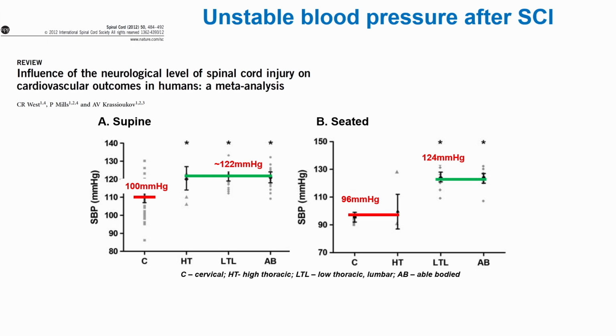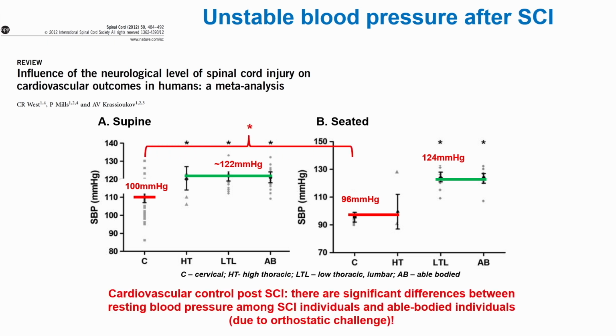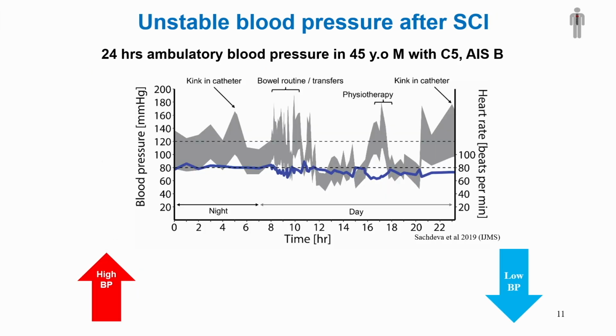If the person is transferred to a seated position, part B on this slide, you see that individuals with cervical spinal cord injury or with a high thoracic level of injury drop their blood pressure even further. And this is the first sign of orthostatic hypotension: with position change, a person with spinal cord injury could present with a drop in arterial blood pressure and orthostatic hypotension. This is a reality.